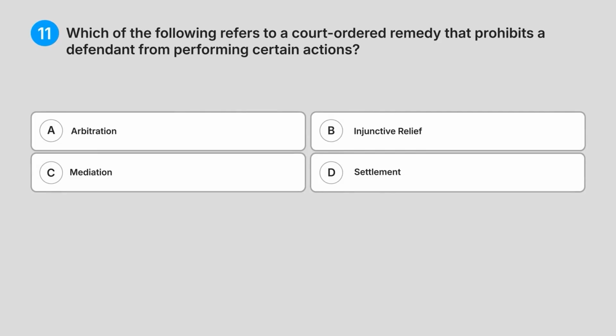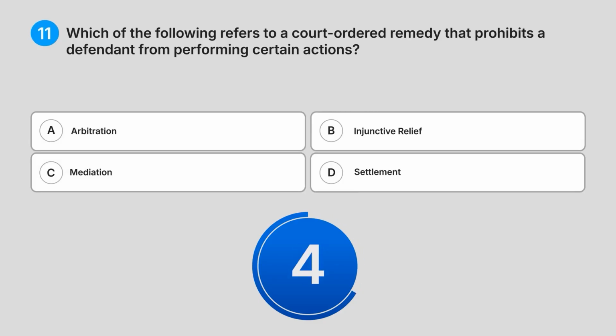11. Which of the following refers to a court-ordered remedy that prohibits a defendant from performing certain actions? A. Arbitration. B. Injunctive relief. C. Mediation. D. Settlement. Do you know the answer?